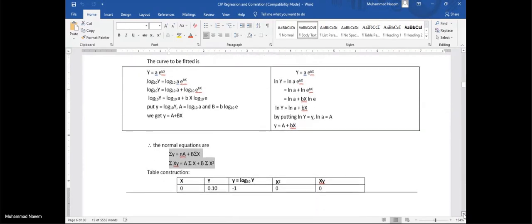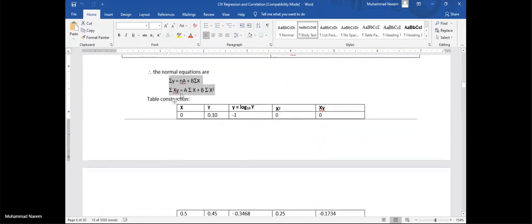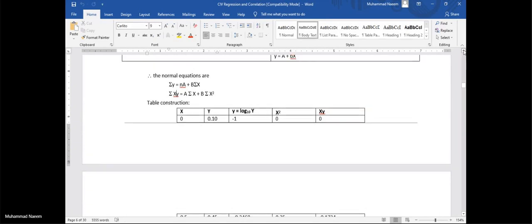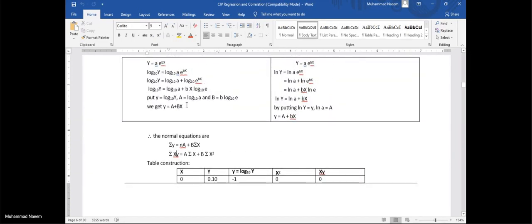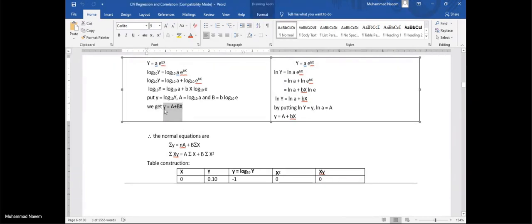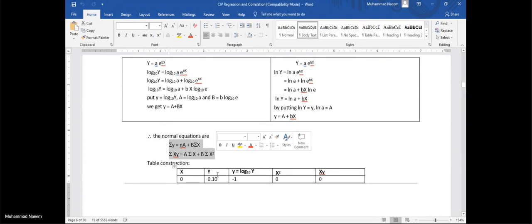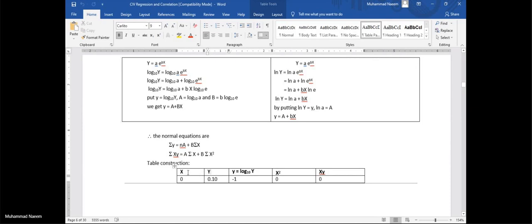But remember the notation of capital X and small y. We are using small y in our normal equation. In this straight line, y is small, x is capital. According to this, find your normal equation and also construct the table.